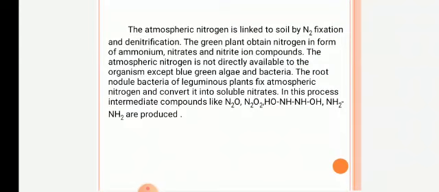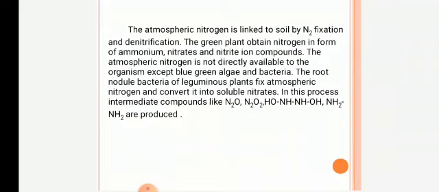Now we will study the different intermediate compounds produced during this process. The atmospheric nitrogen is linked to the soil by nitrogen fixation and denitrification. The green plant obtains nitrogen in the form of ammonium, nitrates, nitrites, and ion compounds. The atmospheric nitrogen is not directly available to organisms except blue-green algae and bacteria.